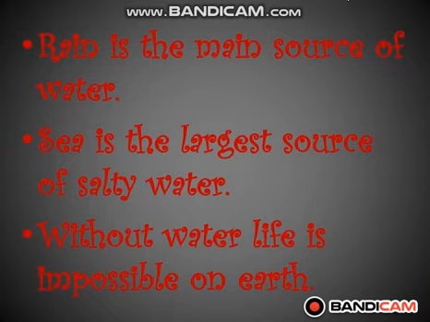Without water, life is impossible on earth. Students, you know that we live on earth and earth is made up of land and water. One third of earth is covered with water. For living, we need air and water compulsorily. And these two things are present on earth. That is why we are able to live on earth. All the living organisms need water.